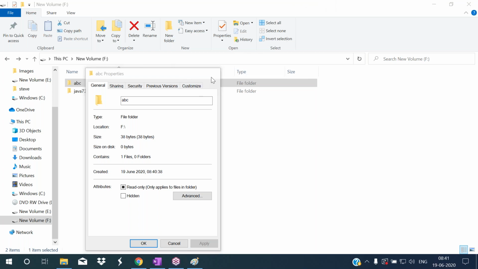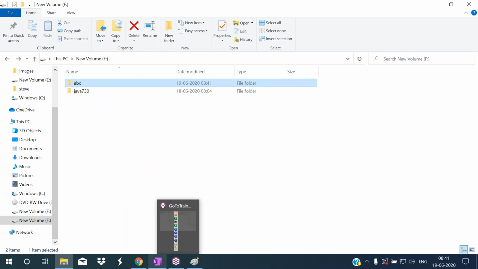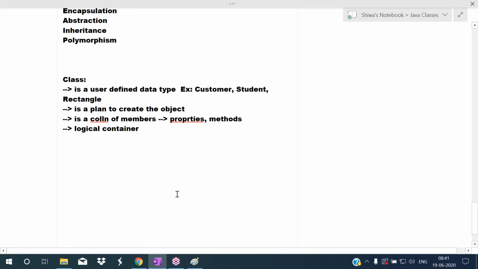Like that, class is a logical one, not physically existing. Class is a logical container. For the object, memory will be allocated, so the object will physically exist. So this is about class.